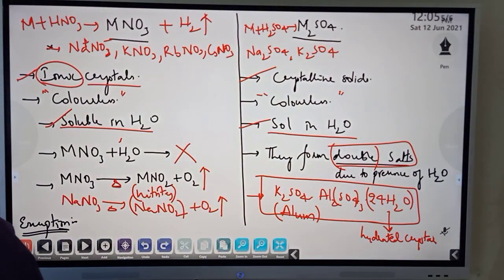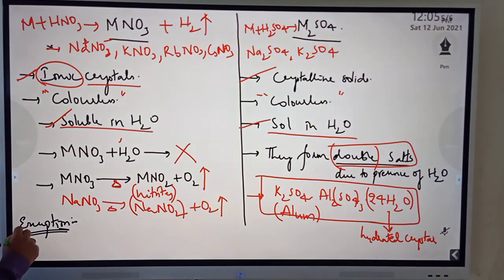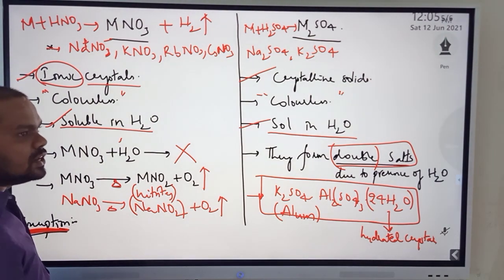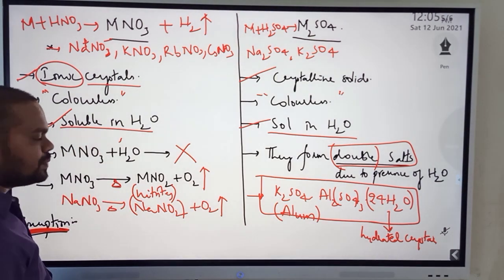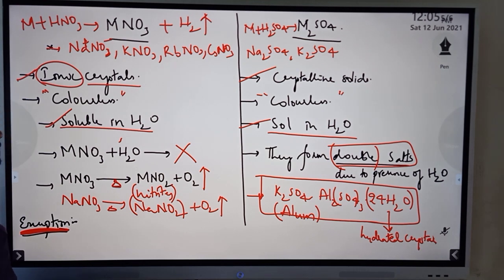And lastly, we have one exception as usual. By this time you must be guessing which element in the alkali metals shows the exception under nitrates. It is very obvious, lithium nitrate.